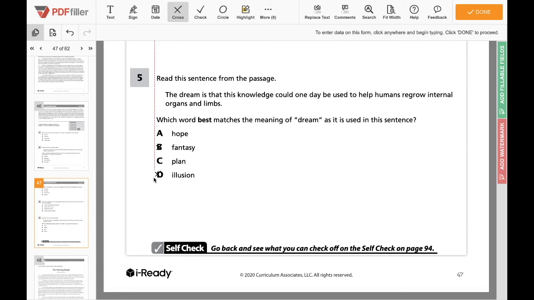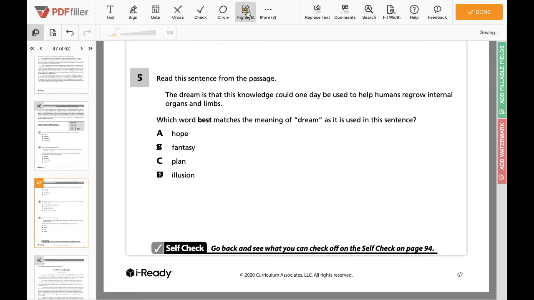It says illusion. Illusion is kind of, well, you think of magic tricks when we think of the word illusion, right? It's something kind of imaginary. So here we're not really talking about anything imaginary. We're talking about real things that take place within animals that could possibly be used when we're dealing with human medical care, right? So I think we can eliminate illusion as our answer.